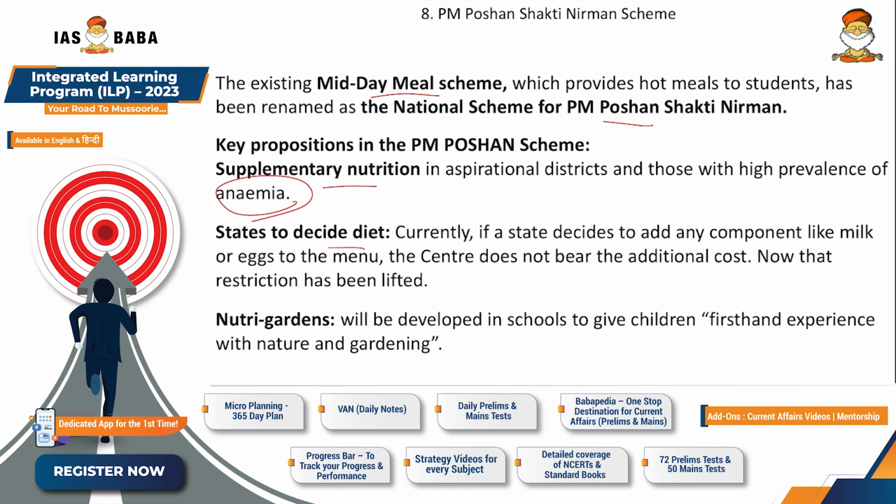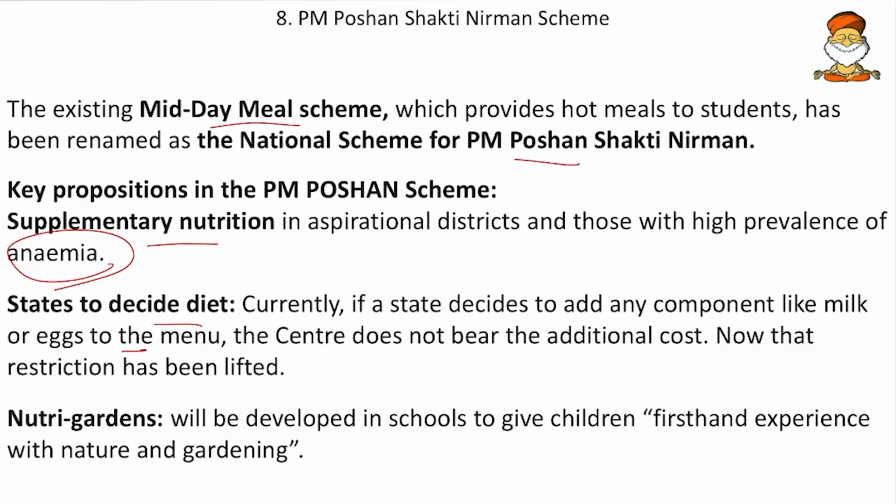Then the states decide their diet. Currently, if a state decides to add milk or eggs to the menu, the center does not give any money and the state should spend from its exchequer. But from now on, it is not the case. The center will give some corpus of money so that the state can add to its menu.